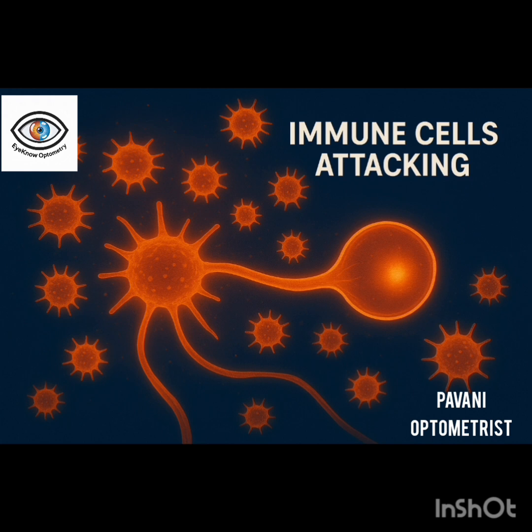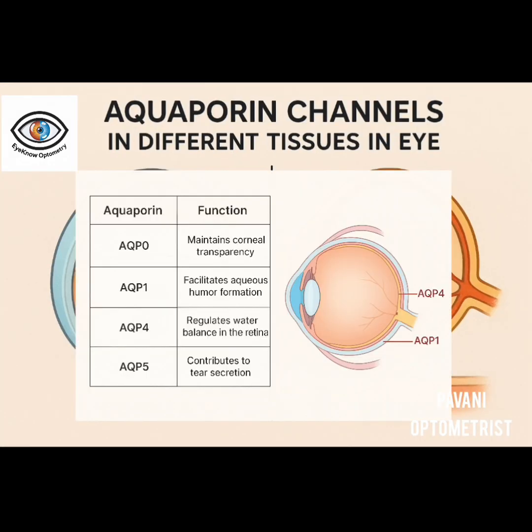The main function of these aquaporins is to regulate the water movement across the cell membranes, and it helps in maintaining the hydration, transparency and pressure balance in the ocular tissues. We have different types of aquaporin channels in the eye, like in the cornea, lens, ciliary body, retina and lacrimal gland.